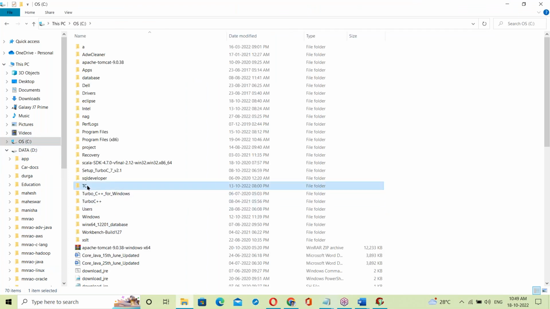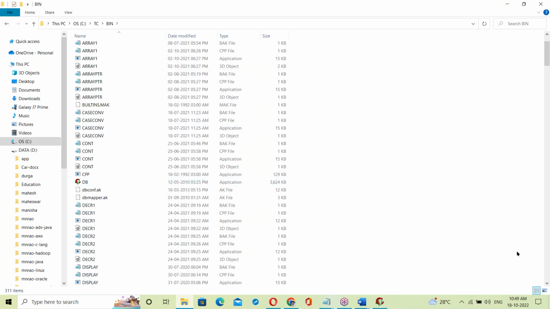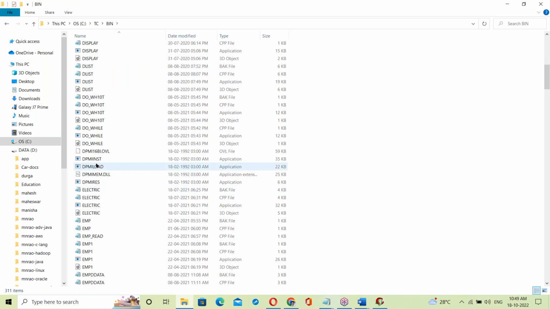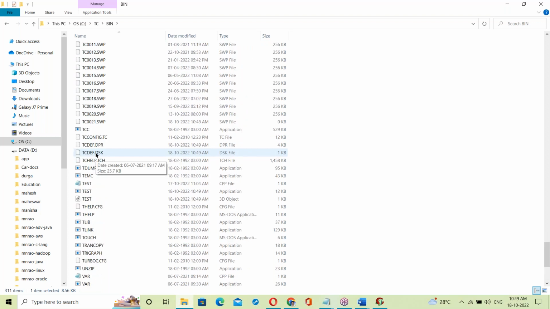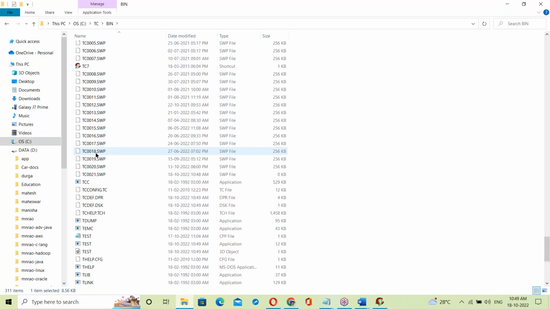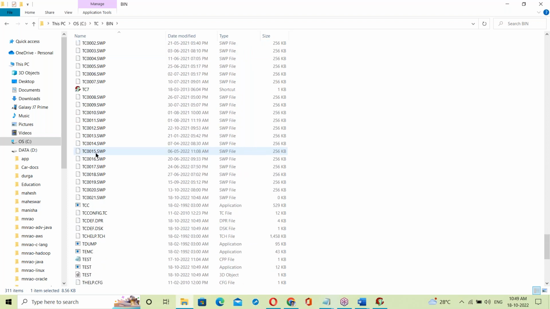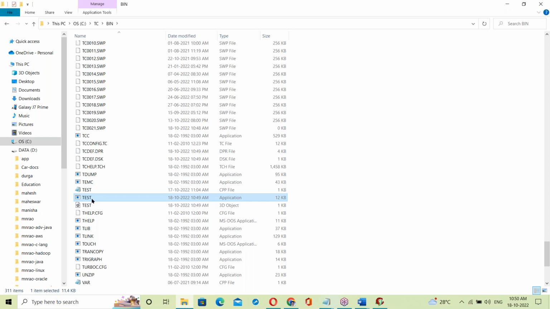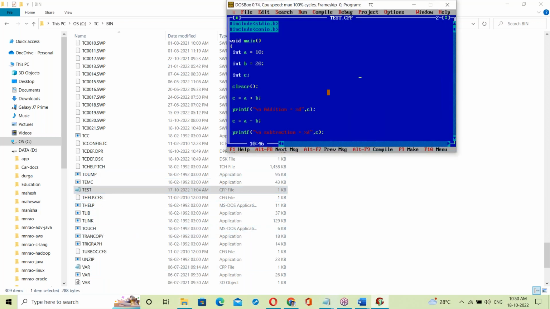Now, in Turbo C, go to the bin folder. Let me delete all the old files.